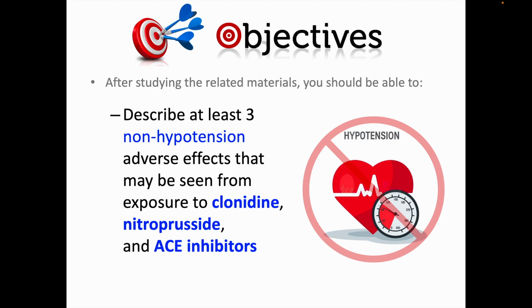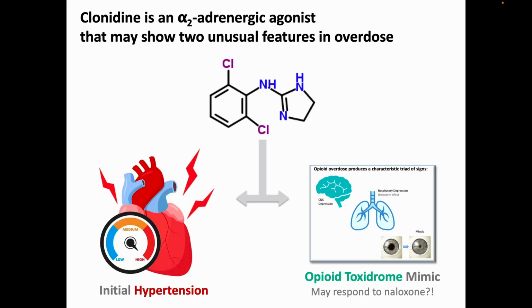The learning objectives here are to cover those notable toxicities and side effects that are not hypotension, and I'm going to be limiting the discussion to clonidine, nitroprusside, and the angiotensin-converting enzyme inhibitors. With regard to clonidine toxicity, clonidine is an alpha-2 adrenergic agonist which can show two unusual features in overdose.